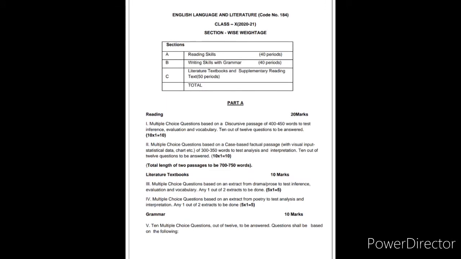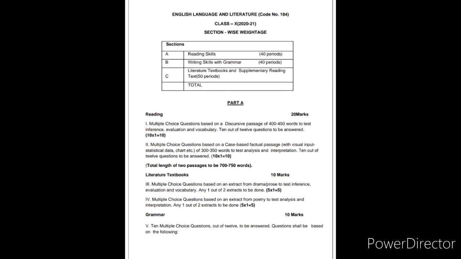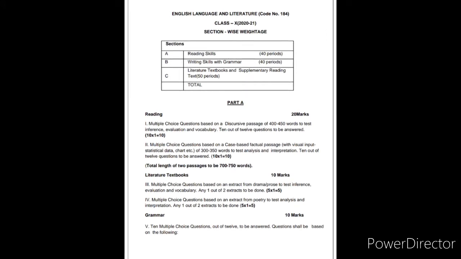So you need to understand this first. This is very important: this year the question paper of English has been divided into two parts, part A and part B. Part A will be your MCQ or answer in one word or one sentence. So let's see part A first. In part A we have first the reading section, which will be of 20 marks weightage.